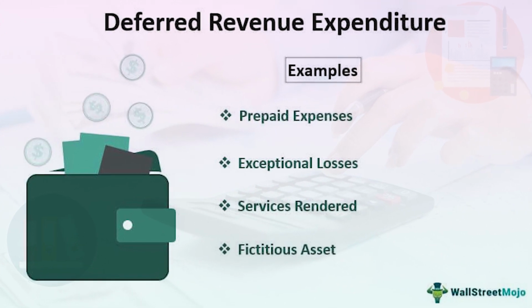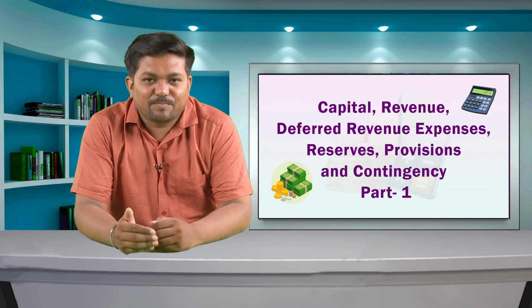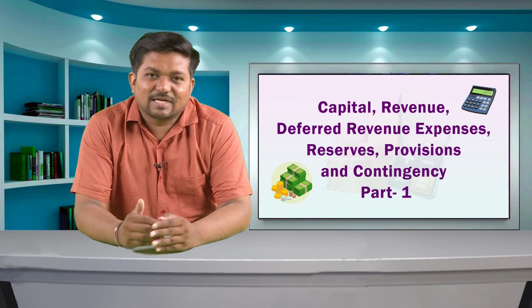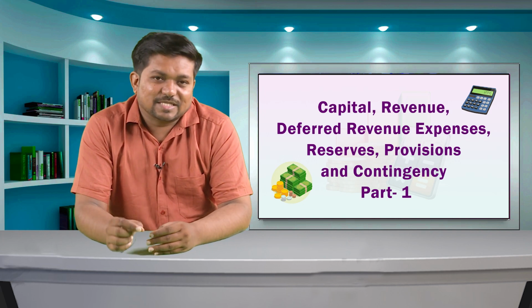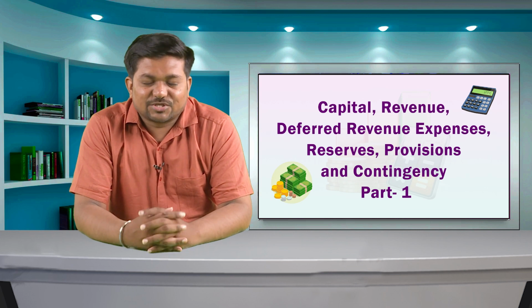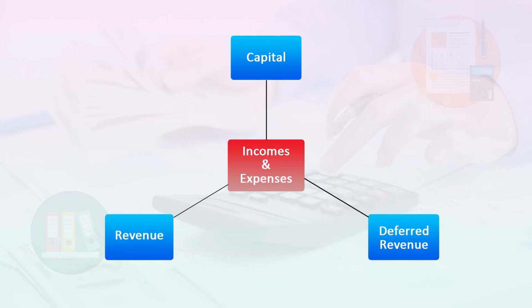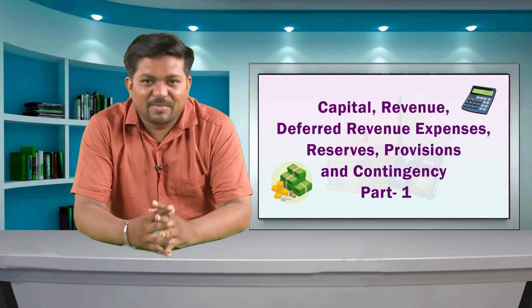Initially, these expenses are capital in nature. These capital expenses are transferred to the profit and loss account as revenue expenses in the year their benefits are utilized. For example, a debenture discount is transferred to the profit and loss account in proportion to the debenture amount utilized for the respective accounting year. The identification of capital, revenue and deferred revenue expenses has great importance in financial accounting. Inappropriate recording creates misleading financial results for a business unit.